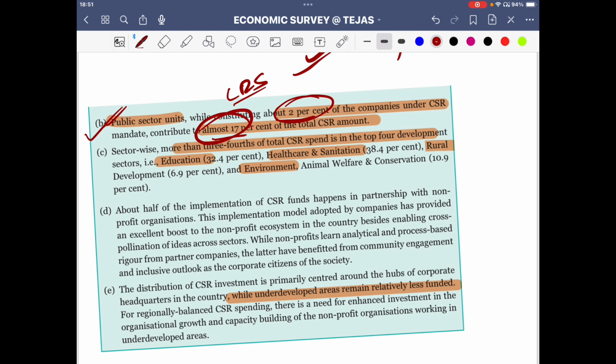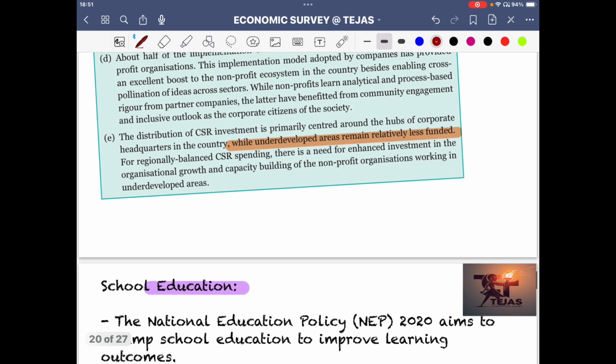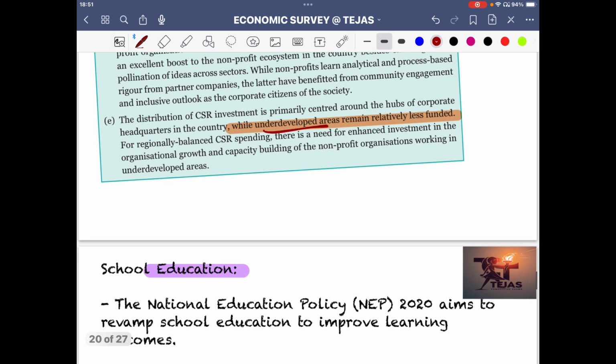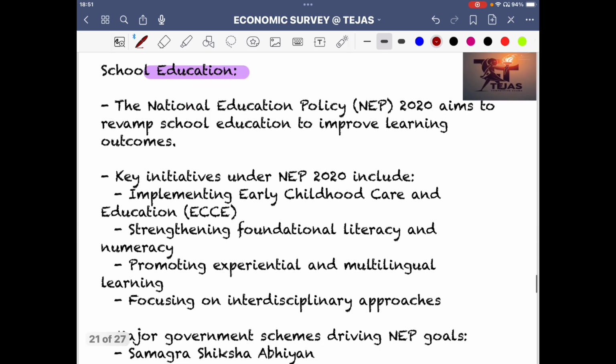Sector-wise, more than 3/4 of total CSR spends are in the top 4 development sectors, that is education, health and sanitation, rural development and environment. These are the sectors which get the maximum CSR contribution, as the economic survey has pointed out. Underdeveloped areas are relatively less funded, so this is a problem that we have to overcome.